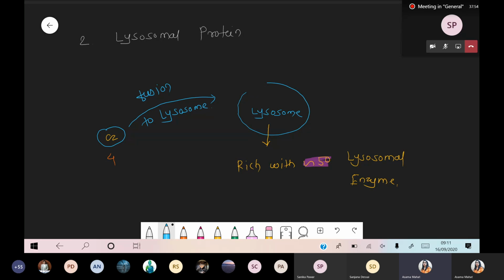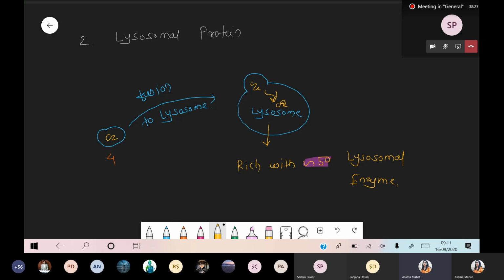So now what happened? Now these are the fusion and the material which is present inside that vesicle. Simply these are released, it's dumped inside the lysosome. So such type of protein, where that protein is synthesized on rough endoplasmic reticulum, but the mode of action or performance has to be done where? Inside the lysosome.